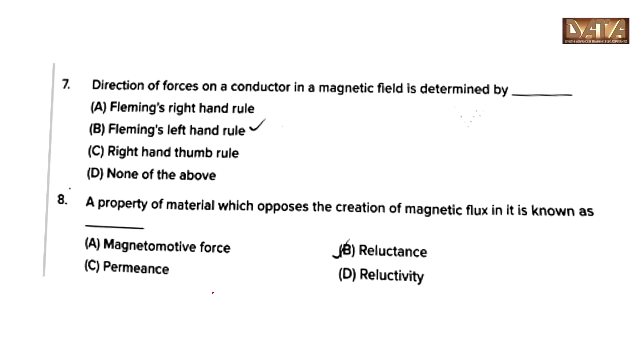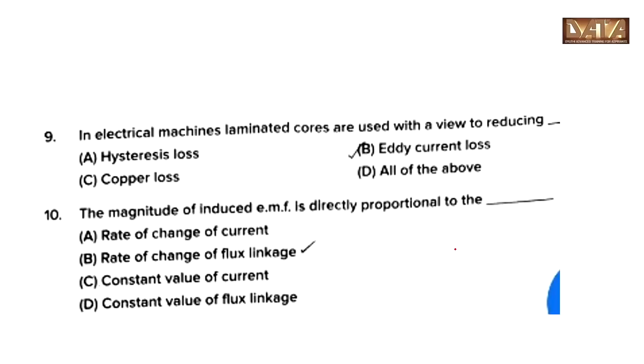The direction of forces on a conductor in a magnetic field is determined by Fleming's left-hand rule. Option B. The property of material which opposes the creation of magnetic flux in it is known as, as already said, reluctance. In electrical machines, laminated cores are used with a view of reducing eddy current loss.